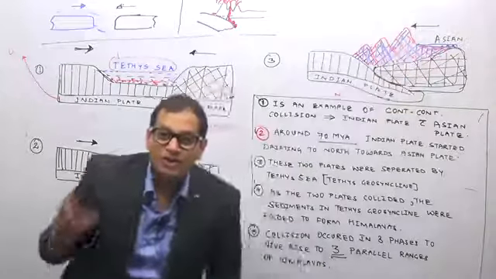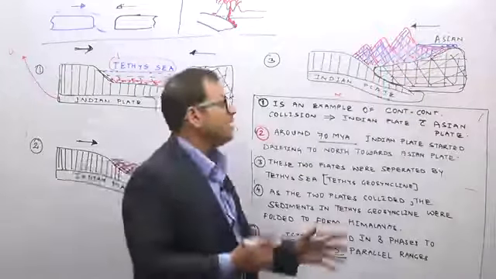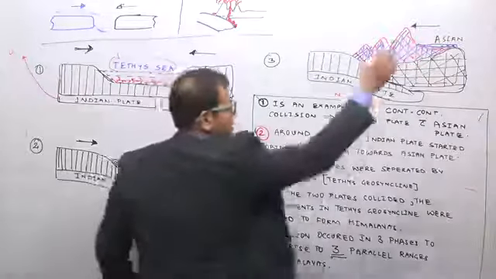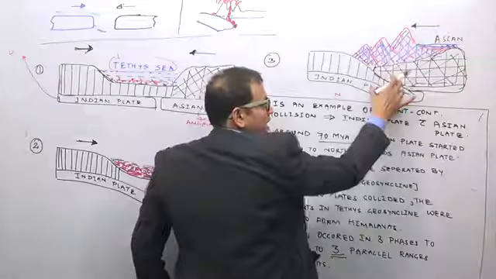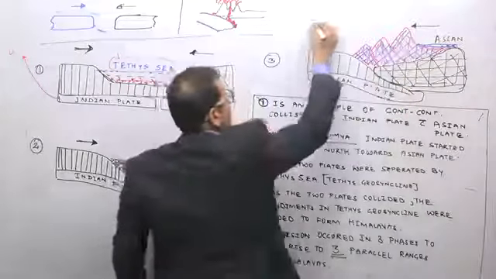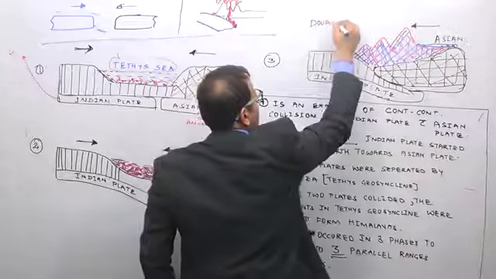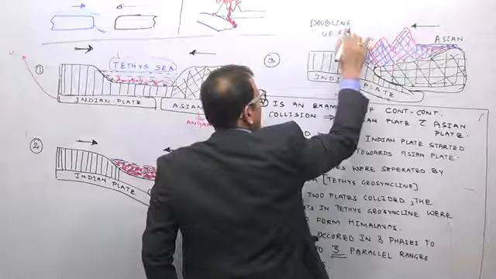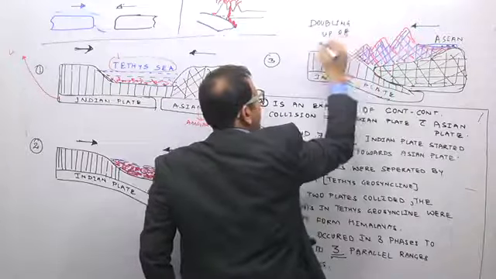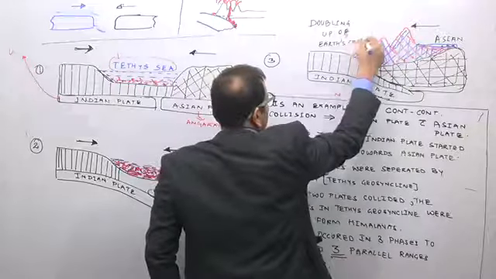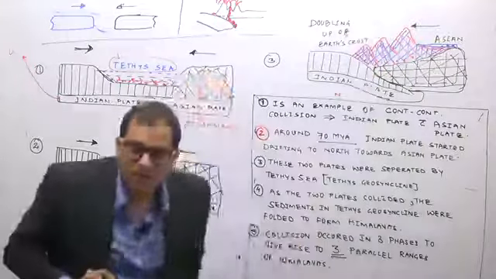And because the thickness of the crust is very high, in Himalayas, we have a phenomenon of doubling up of the Earth's crust. Asian plate's crust, Indian plate's crust, and then sediments' crust. So there is a phenomenon of a doubling up of the Earth's crust.